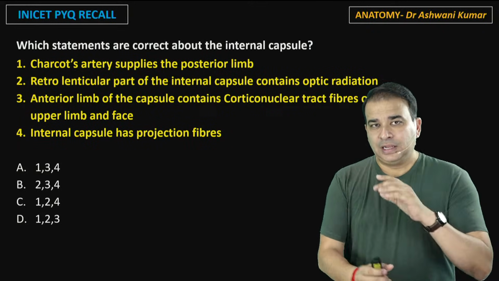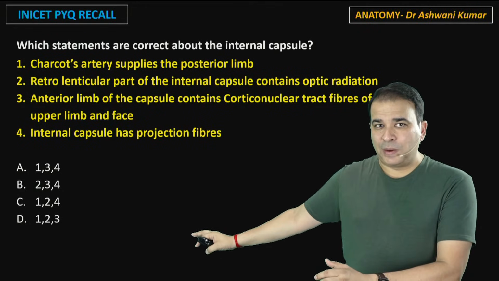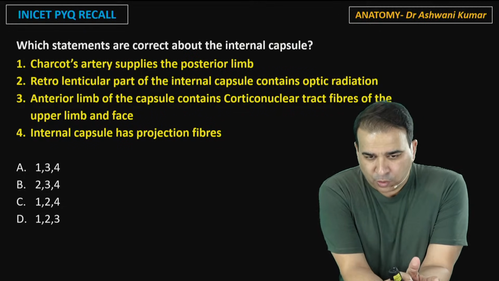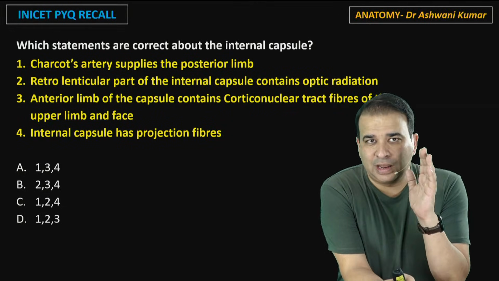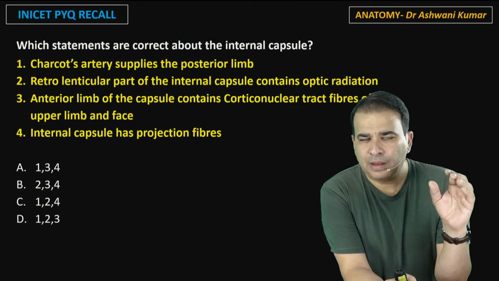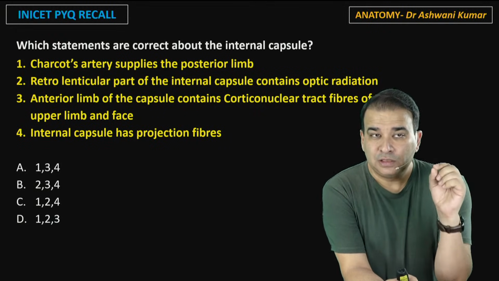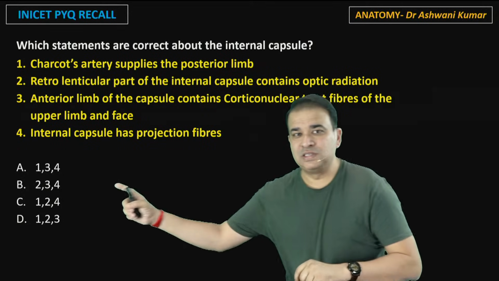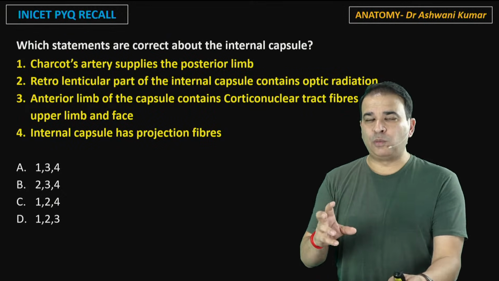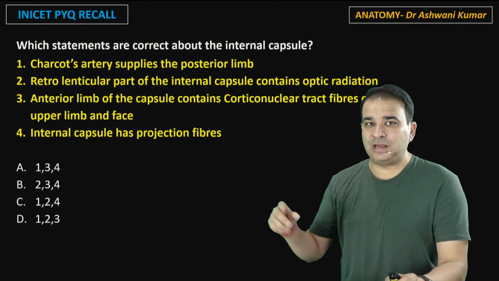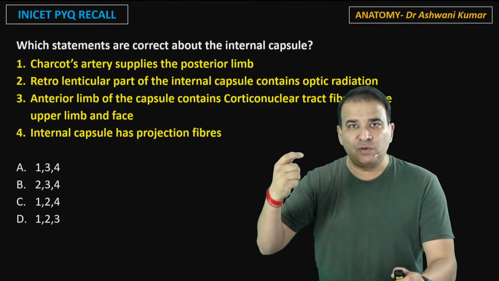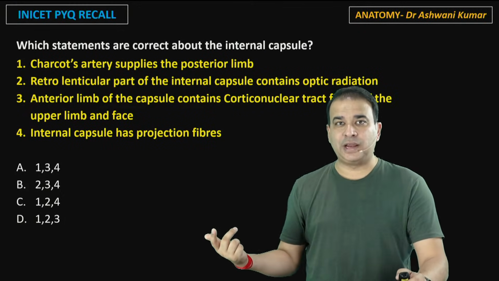Now, again, first of all, understand that this is a new PYQ pattern, this new INI CET pattern, in which the questions they give are pretty simple. If you have seen last year's paper, absolutely simple questions were there. The thing which actually made them difficult was the arrangement. They give you multiple options to choose from. The problem is that when you have multiple options, even if you know everything about 3 options and have no idea about one option, that will create confusion about what the right answer to this kind of question will be.